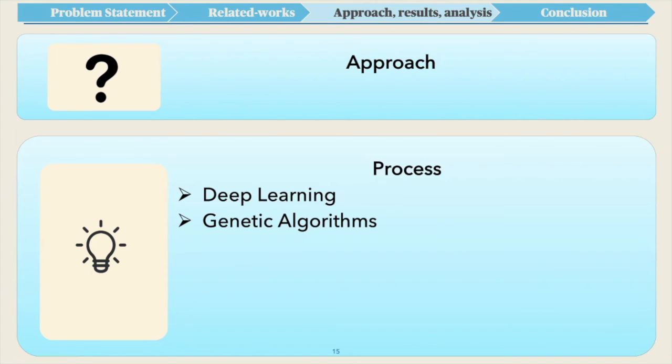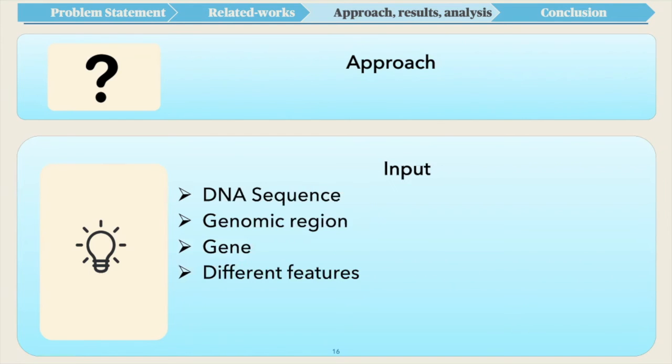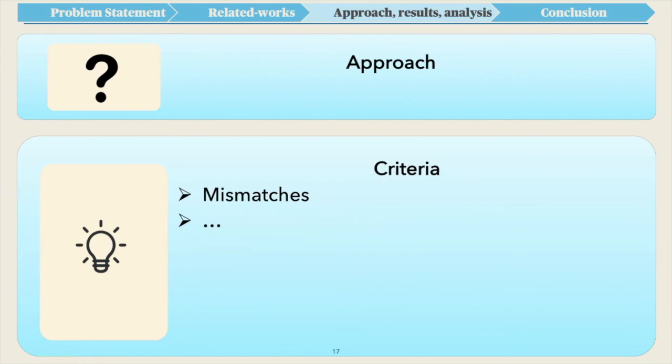Here we propose a learning-based tool for designing efficient guide RNAs using deep learning and genetic algorithms that takes an input DNA sequence, a genomic region, or a gene and their different features. We will measure accuracy of prediction by different criteria, one of which is mismatches of sequences that correspond to the desired target gene sequence, and the output will be potential guide RNA sequences with minimized off-target effects and maximized on-target efficiency.